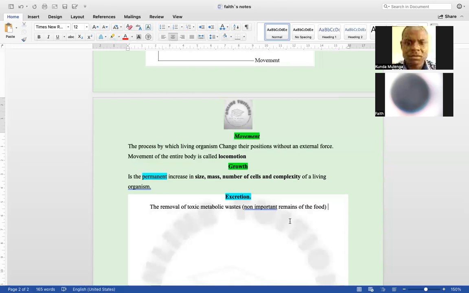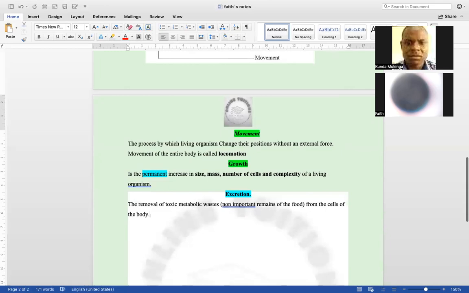As a result, where are they removed from? They are removed from the cells of the body. Excretion, what does it involve? Going to the toilet is one way of the excretion, because during that process, we remove the unwanted things from our bodies.